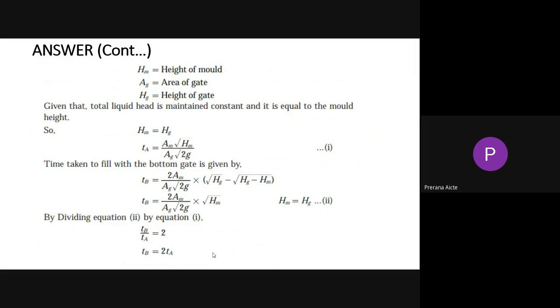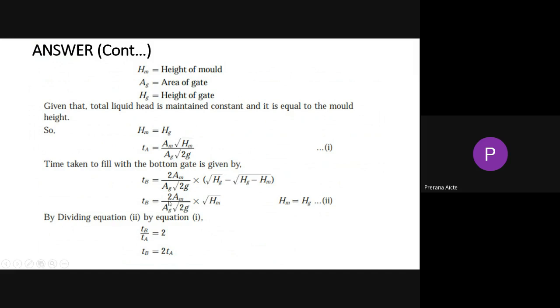The time taken to fill with the bottom gate is given by 2AM divided by AG square root of 2G into, instead of HM, HG minus HM. But in this case we know that HM equal to HG, so both terms become 0 and only HG will remain.